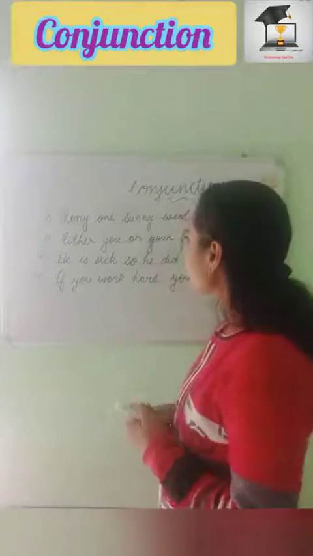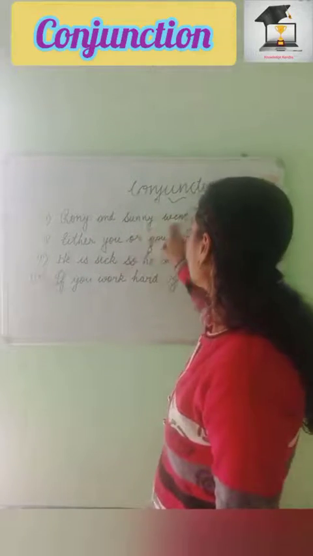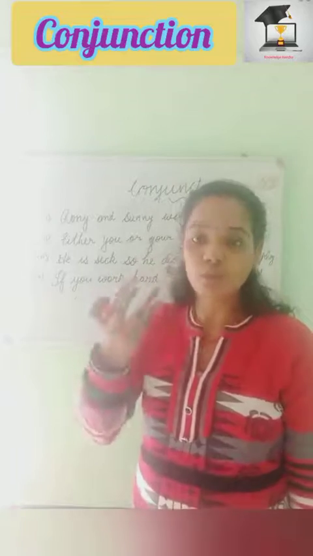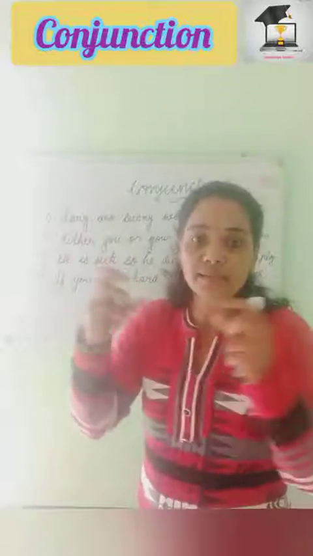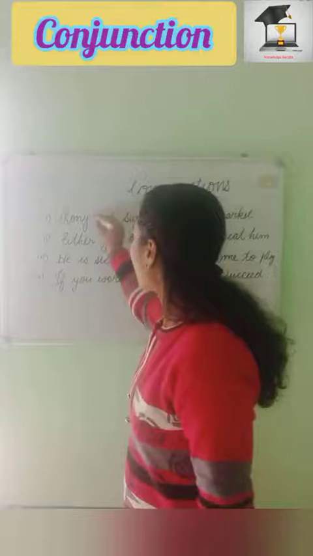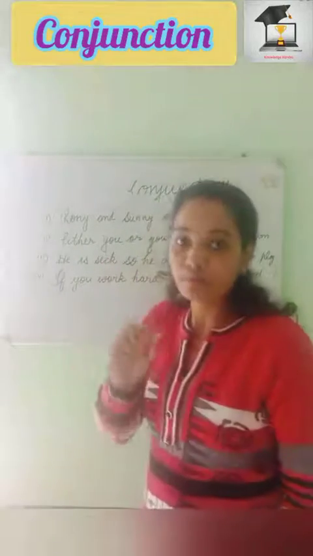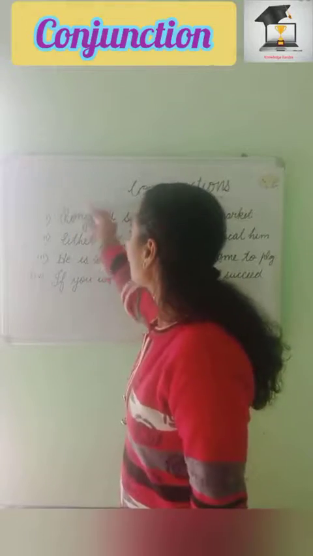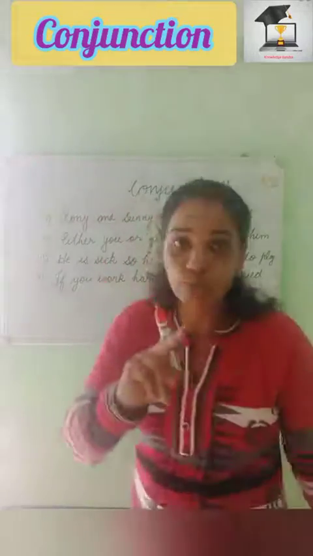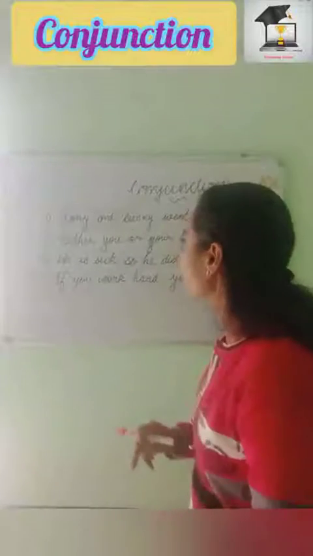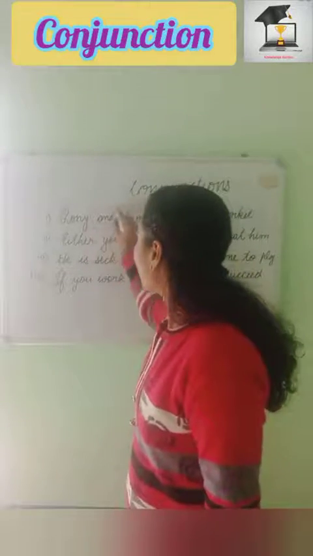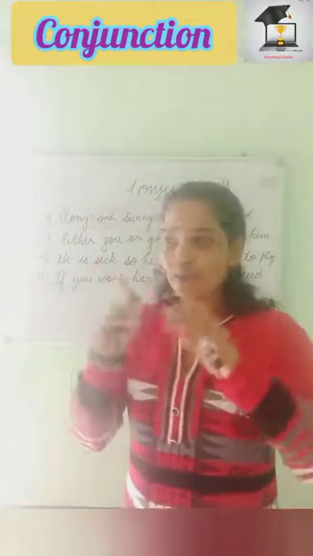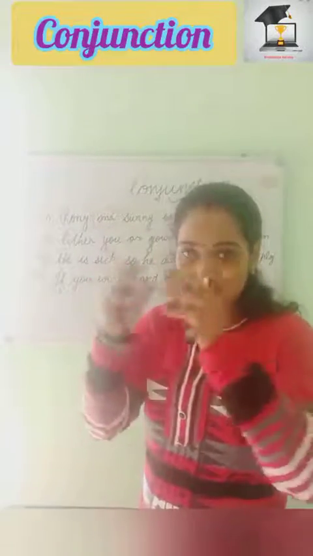The first sentence I have written is "Ronnie and Sunny went to market." Here what we have to focus on is which word is used to add something. You can see "and," that was my first example in the definition. I have used "and" for adding two nouns, Sunny and Ronnie, which are proper nouns. So they have been added by "and." "And" is working as glue, as Feviquick, to add something.